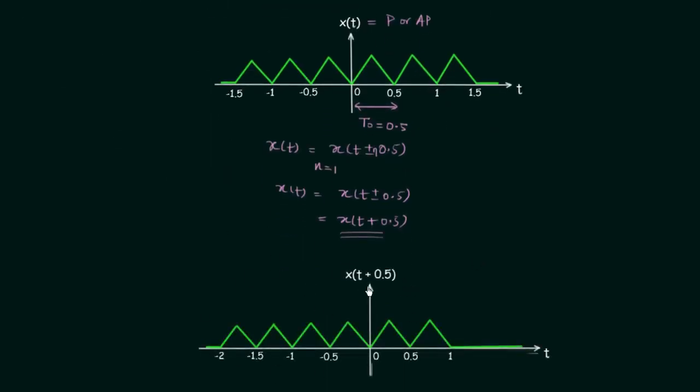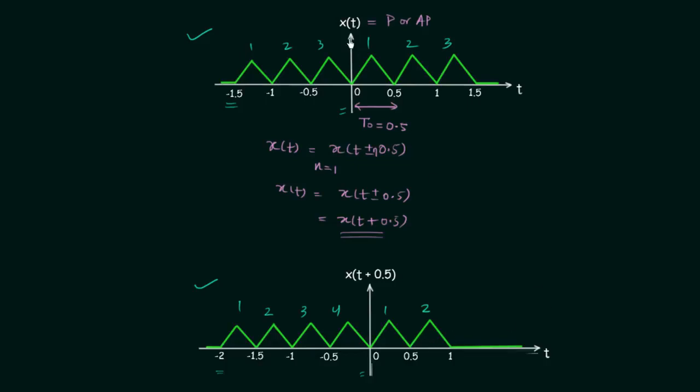So let's see how the waveform will look after performing the left shift. This is the waveform of x(t plus 0.5), and if you compare the two waveforms, you will find in this waveform from minus 1.5 to 0 we have 3 triangular pulses, and from 0 to 1.5 we have 3 triangular pulses. But in this case, from minus 2 to 0 we have 4 triangular pulses, and from 0 to 1 we have 2 triangular pulses.